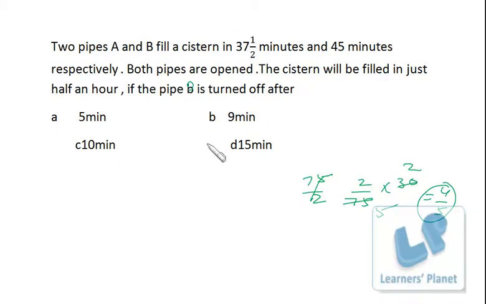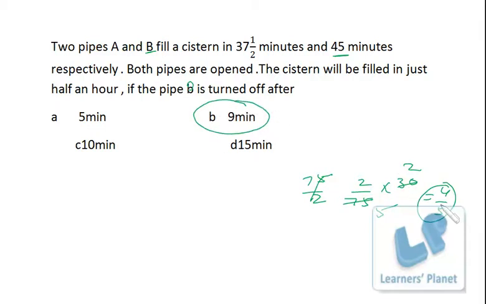Right, listen to me once again. When pipe A is working for 30 minutes, it can fill up 4 upon 5 part of the tank, and the remaining part, that is 1 by 5, has to be filled by pipe B, right? Now pipe B can fill up the complete tank in 45 minutes, so 1/5 of the tank it can fill up in 9 minutes, right? That means you can turn off the pipe B after 9 minutes.